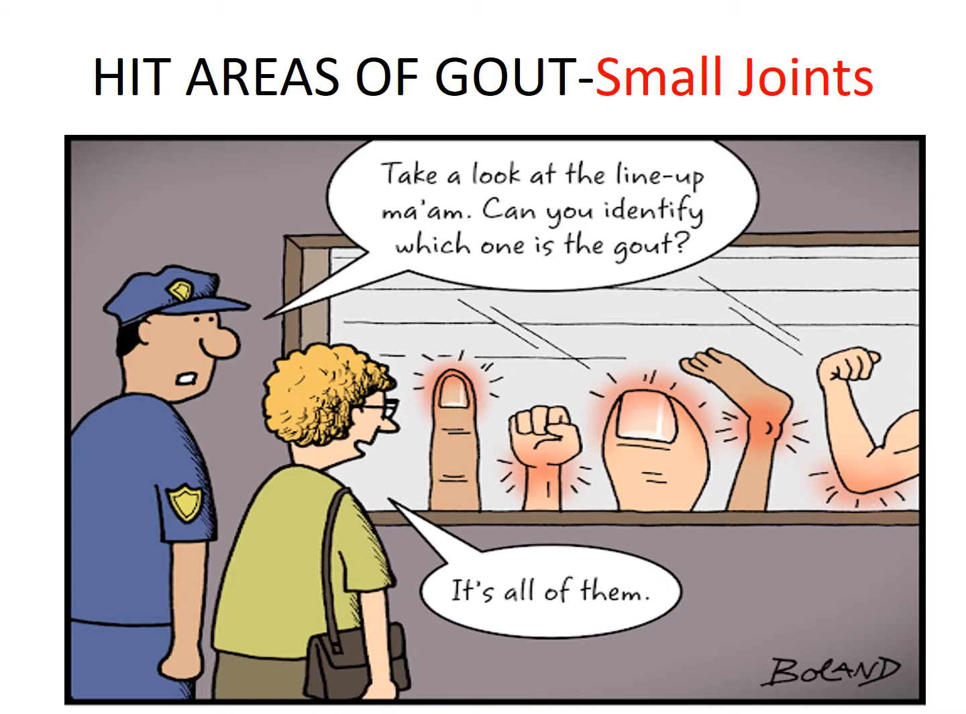The basic hit areas of gout are small joints. Gout attacks the small joints. We can see that the tip of the finger, wrist joint, tip of the toe, ankle joints and elbow are some sensitive areas for gout.